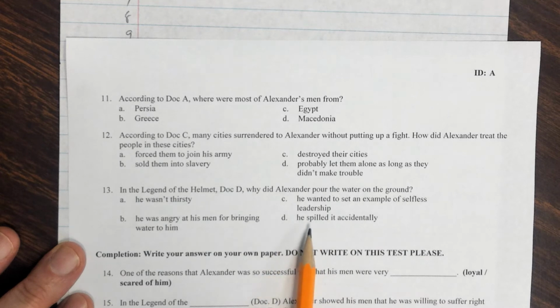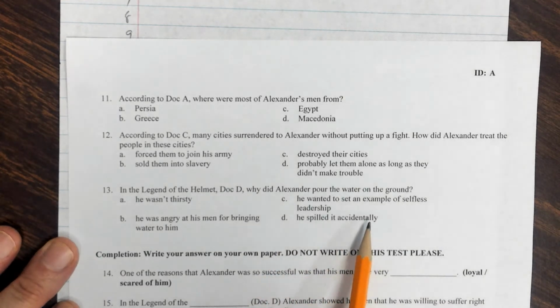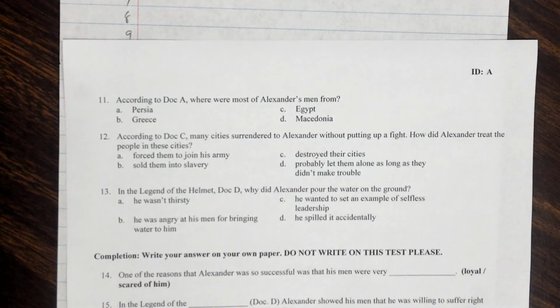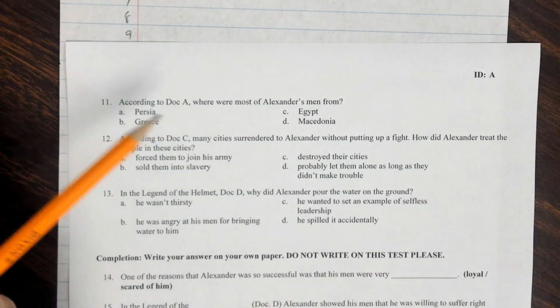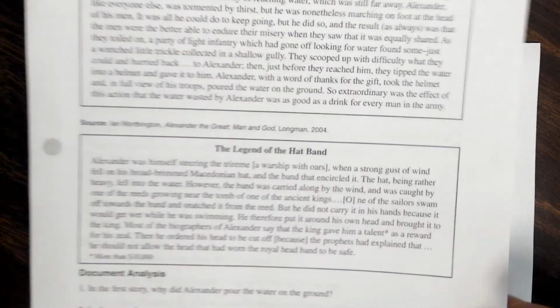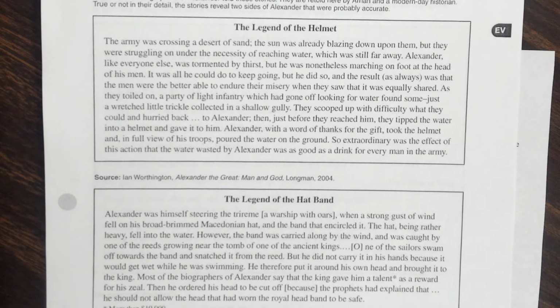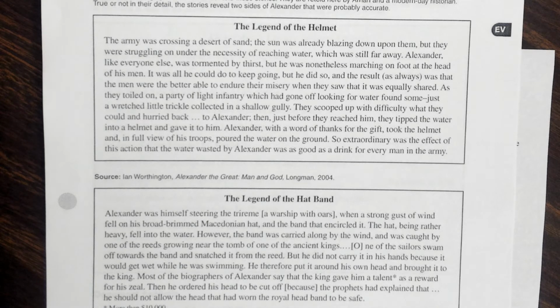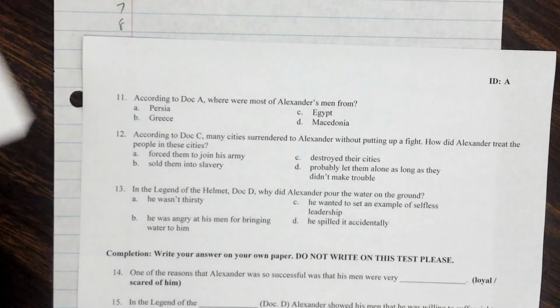Or D. He spilled it accidentally. Okay, so go back and take a look at document D, the legend of the helmet. And if you want to read back over that, you can, and figure out the answer to that question.